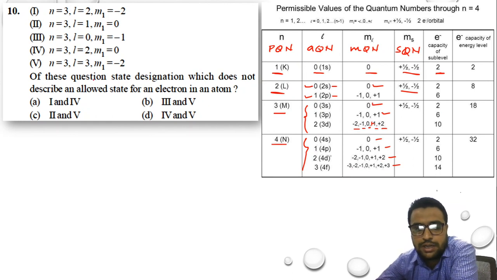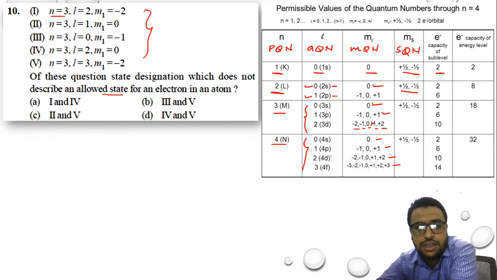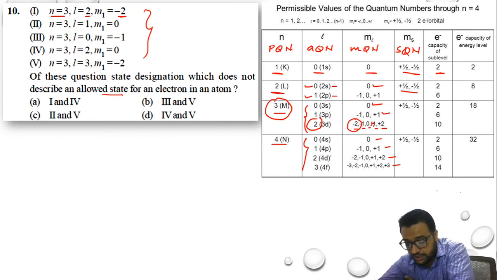Okay. So now we will come back to our question. Of these, state designation which does not describe the allowed state. That means which of the following given data is not a form of allowed state or existing orbital. If the value of n is 3, l can have 2 and m can have minus 2. It is an allowed state, right?